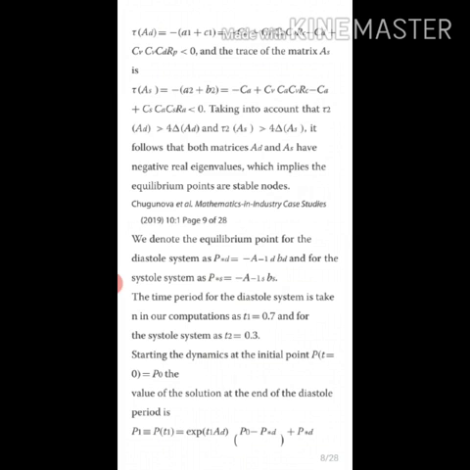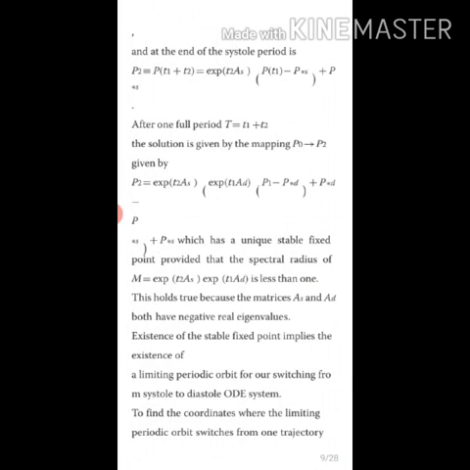The time period for the diastole system is taken in our computations as T1 equal to 0.7 and for the systole system T2 equal to 0.3. Starting the dynamics at the initial point, that is P of t equal to 0 is P naught, the value of the solution at the end of the diastole period is P1. We calculate it using this formula. And P2.